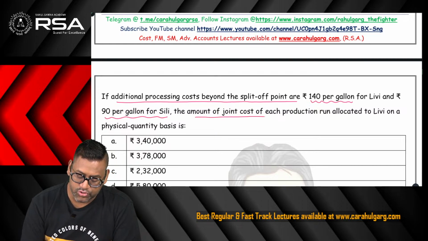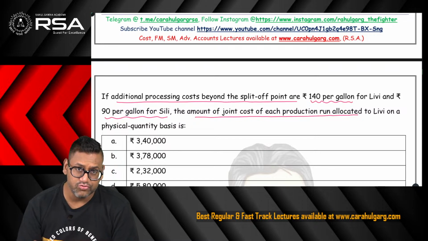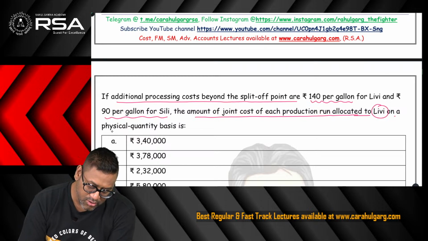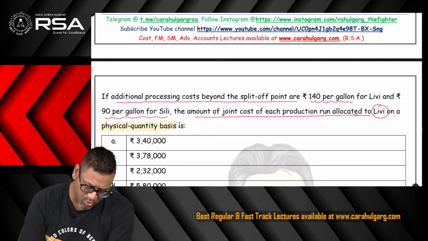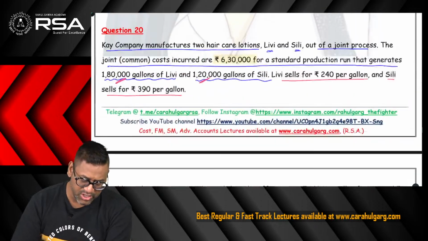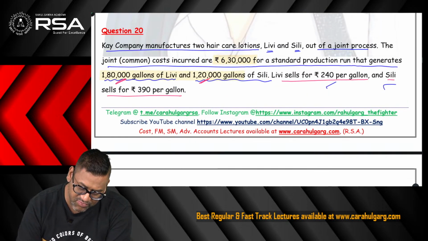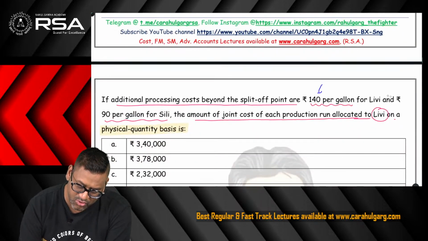The question is asking for the amount of joint cost allocated to Livy on a physical quantity basis. If the question asks on the basis of physical quantity, then why is it giving the sale price and additional processing cost?